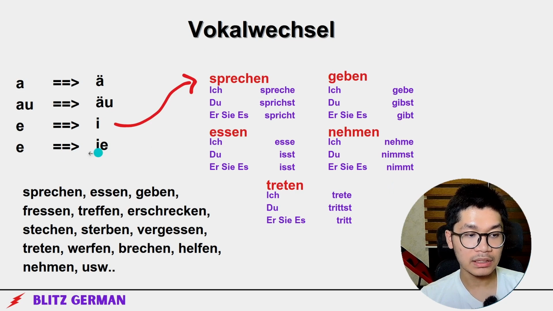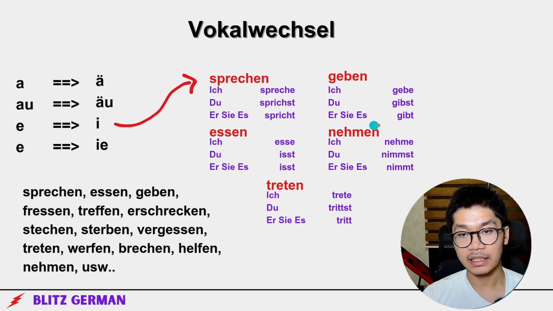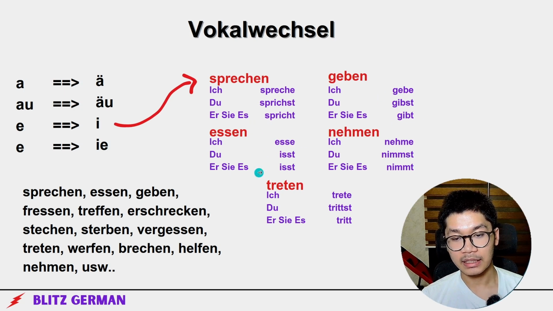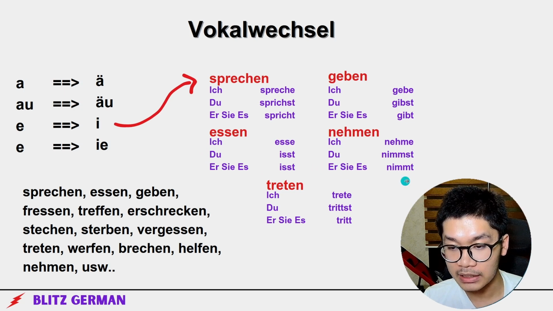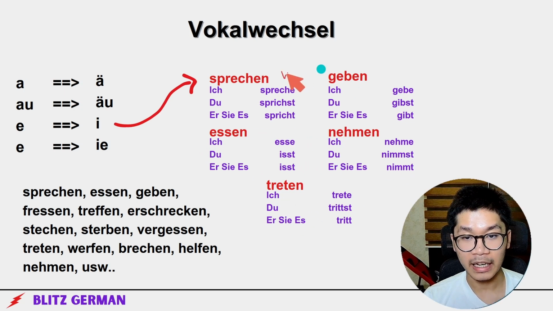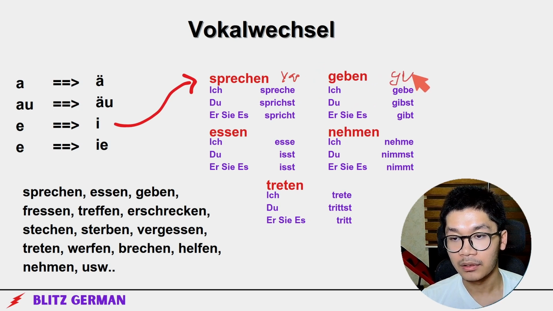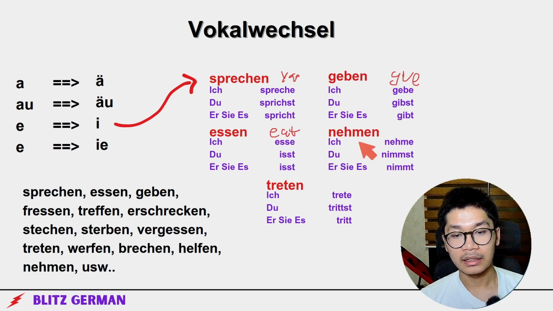Next we've got Vokalwechsel from e to i. So sprechen: ich spreche, du sprichst, er/sie/es spricht. Ich gebe, du gibst, er/sie/es gibt. Ich esse, du isst, er/sie/es isst. Ich nehme, du nimmst, er/sie/es nimmt. Ich trete, du trittst, er/sie/es tritt. So sprechen means to yap. Geben, to give. Essen means to eat. Nehmen means to take. Treten means to step in.